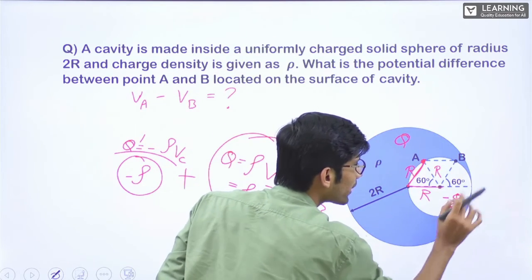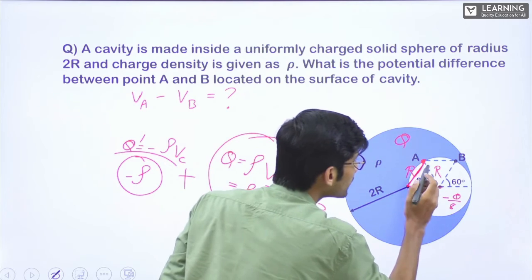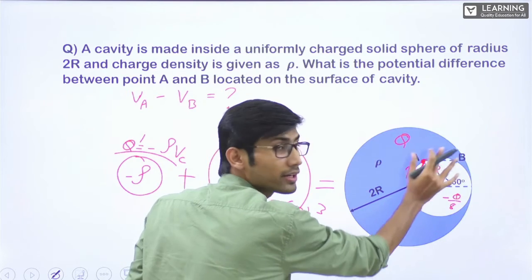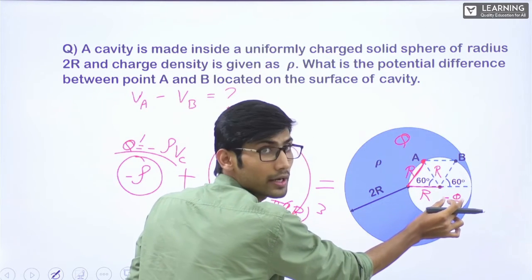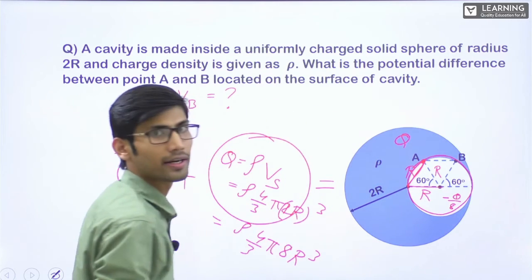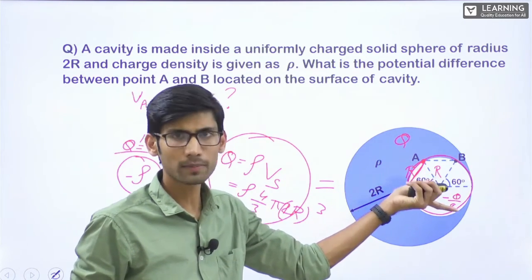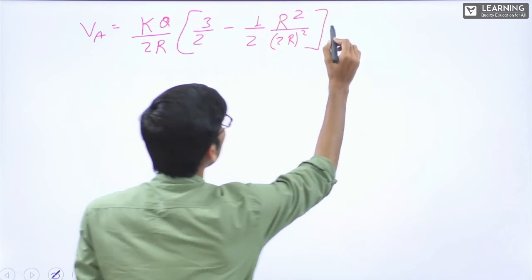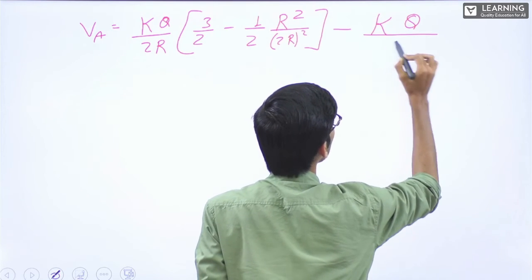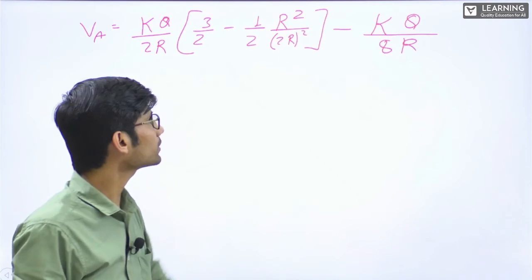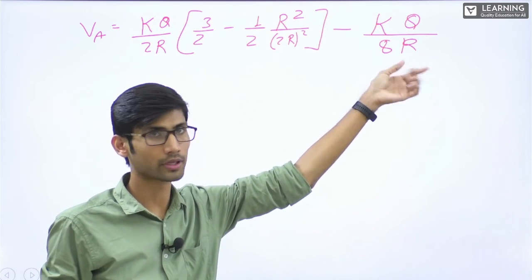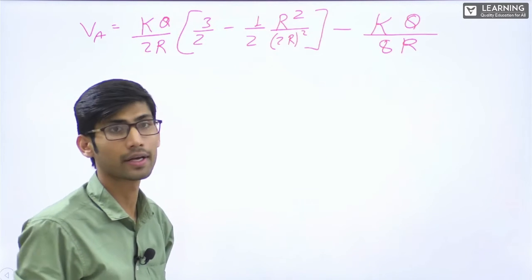Now this sphere is also having charge minus Q by 8. Due to this also there will be potential at this point. This entire non-conducting solid sphere we have considered, right? Charge minus Q by 8. Now at the surface of this sphere there is a point, right? So for the surface it will be kQ by the radius minus Q is there, right? Minus k, Q is Q by 8, correct? Plus k minus Q by 8 r at the denominator. So this minus came here, minus kQ by 8r, right?